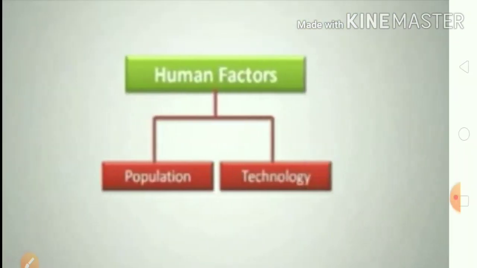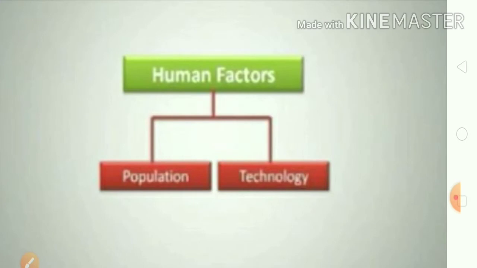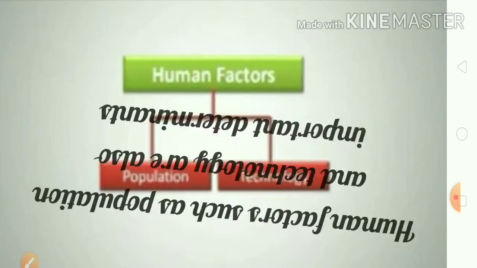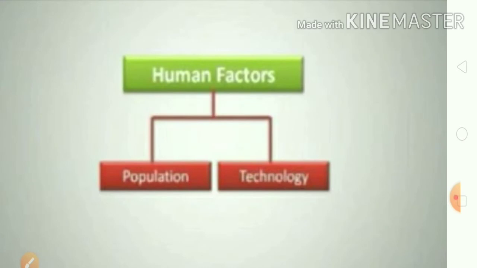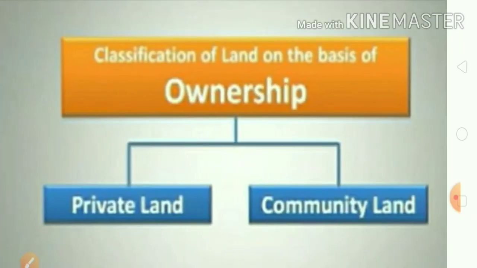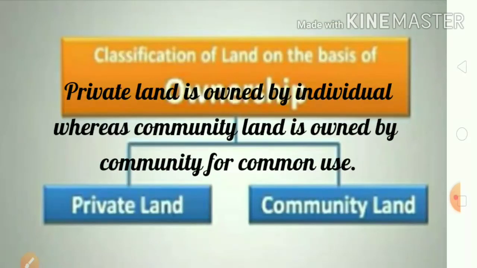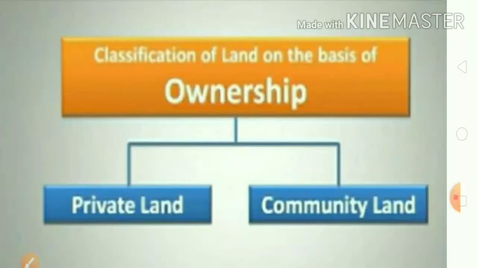And the next one is the human factor. Human factors such as the population and technology, particularly in that area, lead to development such as construction of roads, bridges, etc. Based on the ownership, land is classified into two types. First, private land, and second, community land. So what is private land?